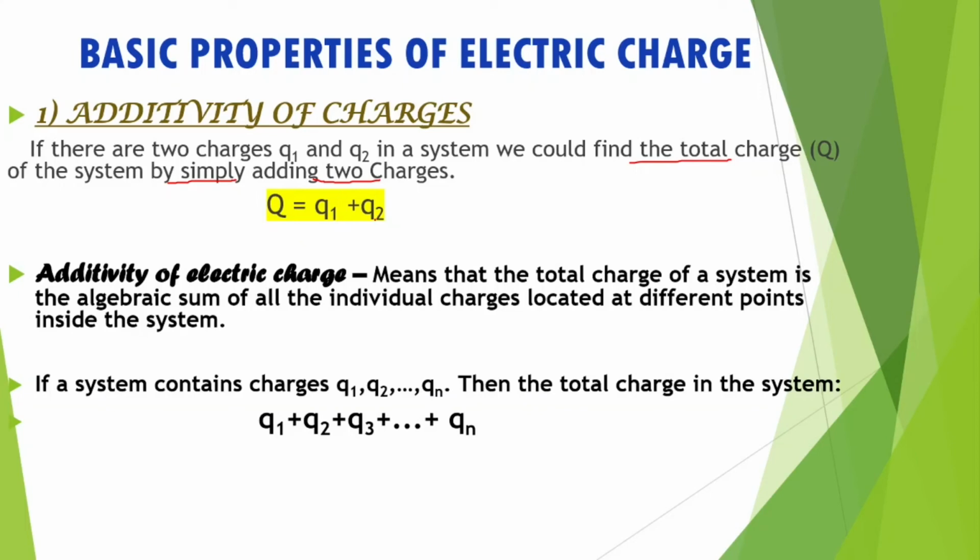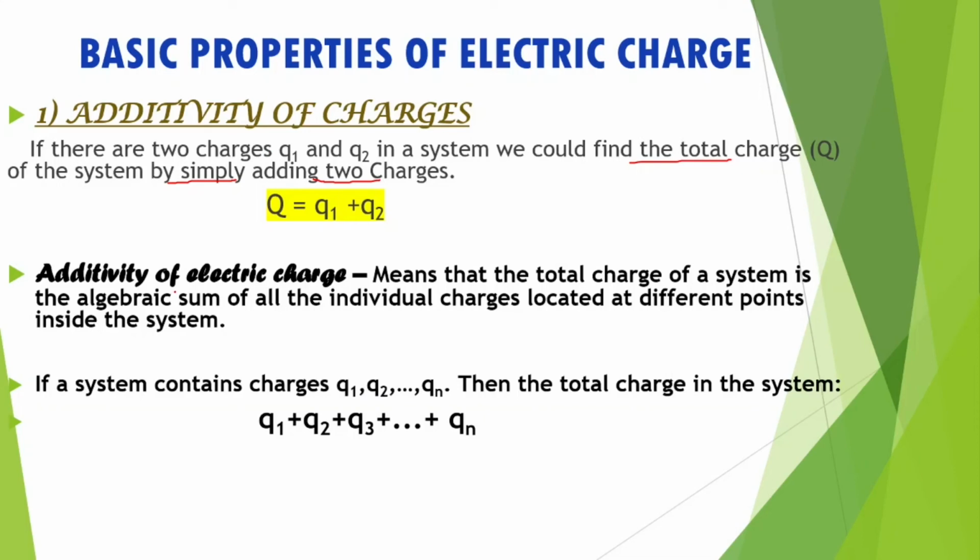Let me give you an example. Consider your box. Inside your box there will be a pen, scale, pencil and other essential things. And if I ask you what is the total mass present inside the box, you could simply tell the total mass by just adding the masses of the objects present inside the box, right? Likewise, in a system, if there are 2 charges Q1 and Q2, and I tell you to find the total charge of the system, you could simply tell the total charge by adding Q1 and Q2. Okay? Charge of first body plus charge of the second body.